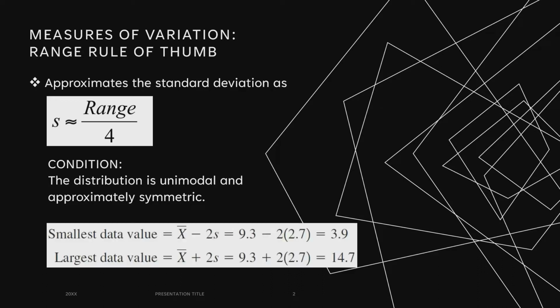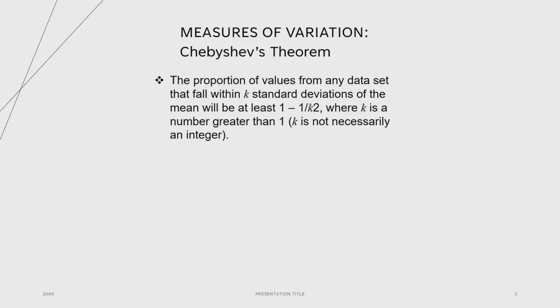So here, how do we use the range rule of thumb to identify the limits separating values that are the smallest data value as well as the largest data value? To find the smallest data value, mean minus 2 standard deviations, and to find the largest data value, mean plus 2 standard deviations.